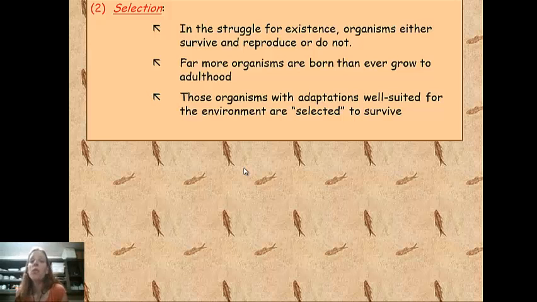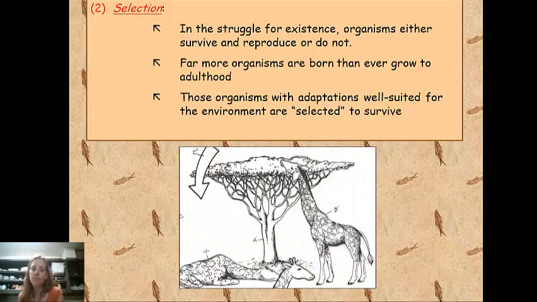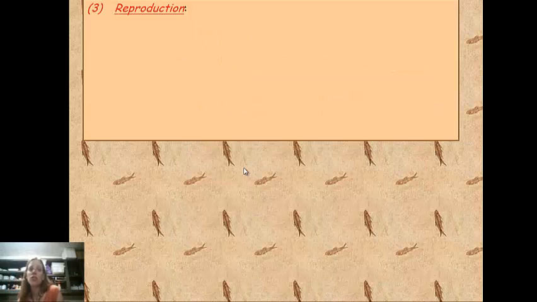So organisms with adaptations well suited to the environment are selected to survive. So with humans, before medical advances, the offspring that had the strongest immune systems to fight off these diseases and recover from the diseases, those are the ones that were going to live long enough to reproduce. So that giraffe with the short neck, well, it wasn't suited for its environment. It wasn't selected, so it died before it could pass on its genes. It's natural selection. And then finally is reproduction.